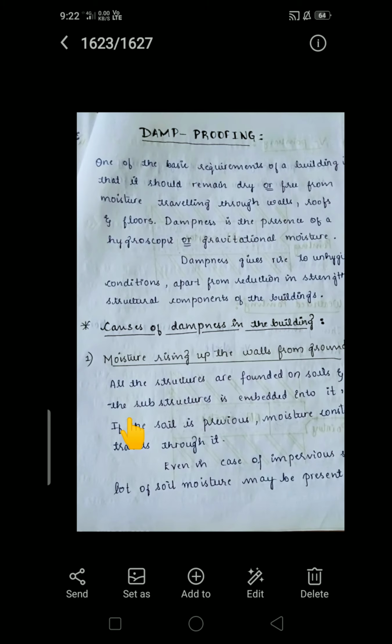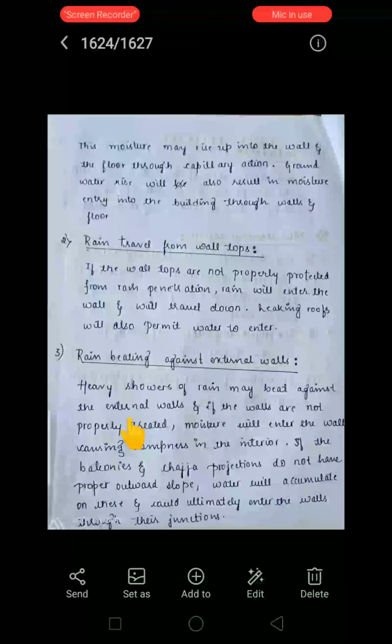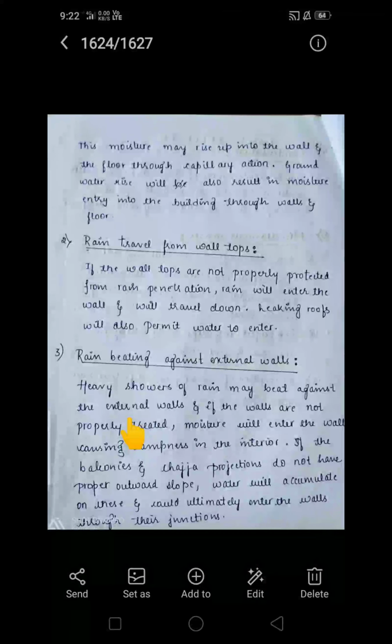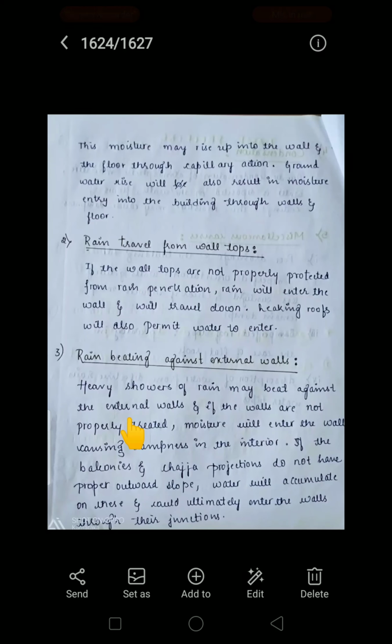Next one is rain traveling from wall tops. During the rainy season, if the wall tops are not properly protected from rain penetration, rain will enter the wall and travel down. If we do not provide proper protection and open walls are there, rain water will enter into the wall and move downward.